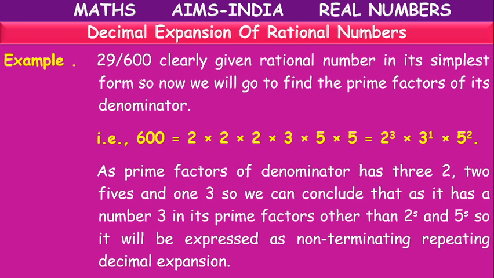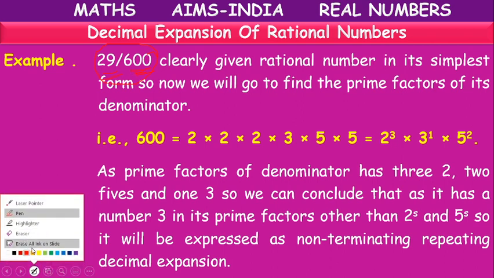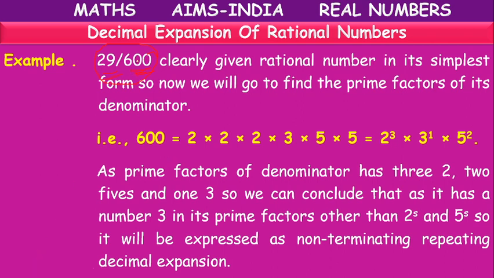So here 29 by 600. If we have zeros in the denominator, it is not compulsory that it is a terminating decimal. In all cases, it may not be possible. In this case, we have 29 by 600, and we want to check whether it is a non-terminating repeating decimal or a terminating decimal.